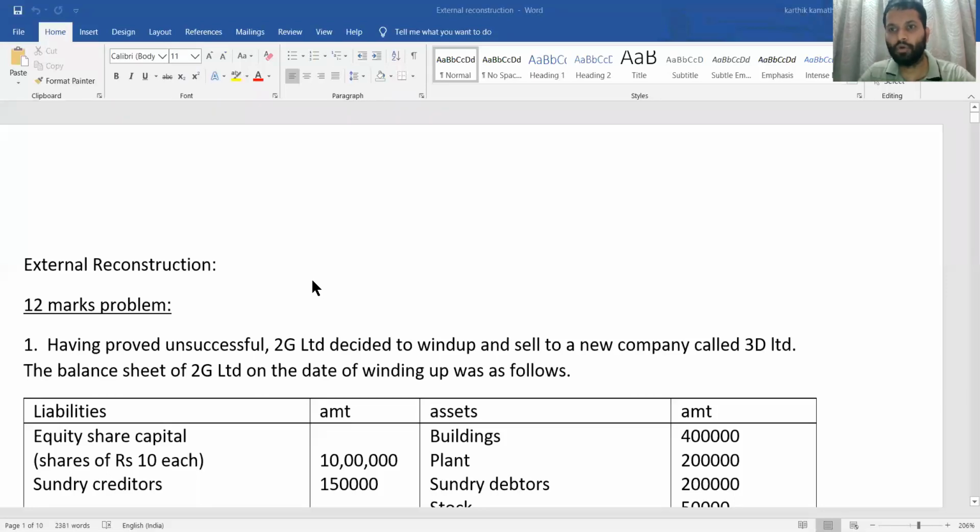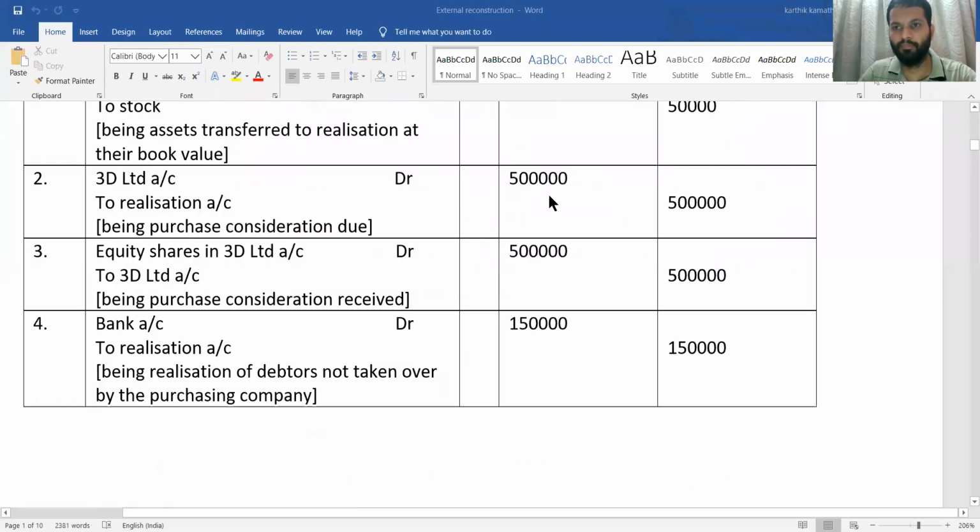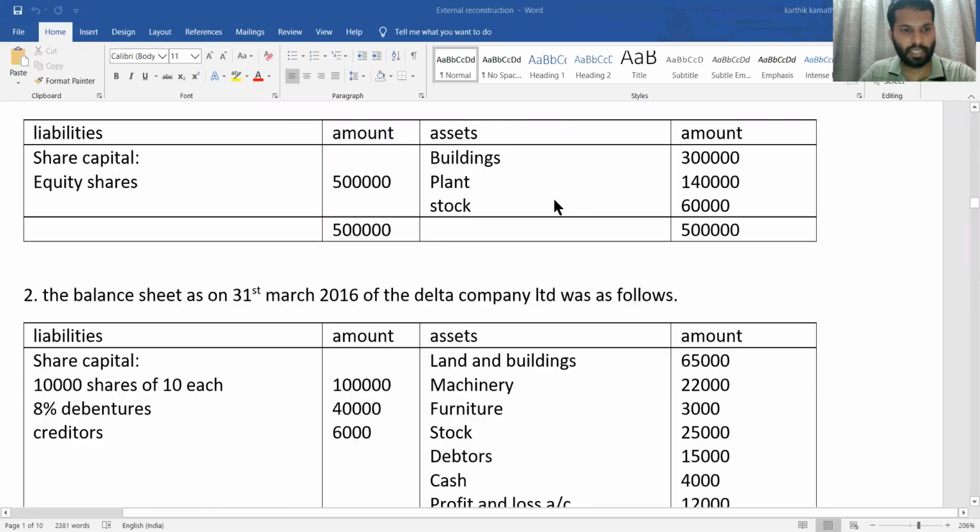So today we are going to discuss 24 marks problems, which are very repeatedly asked from the point of view of examination. If you see the past year question papers, you can see these problems. Today we are going to solve two 24 marks problems. So let us discuss that.